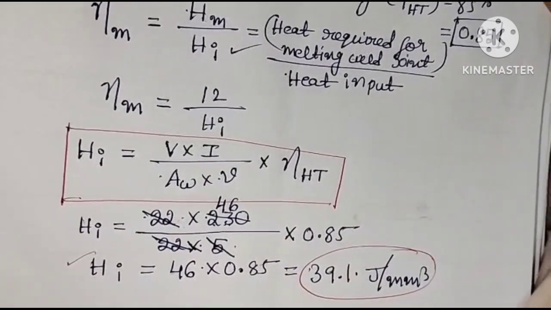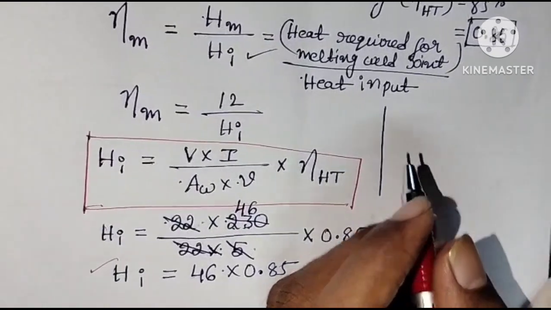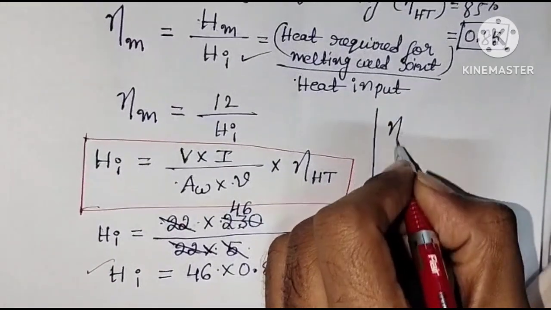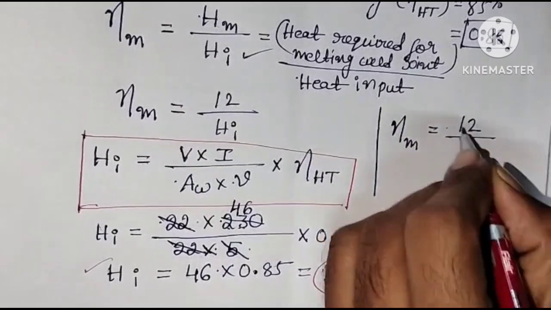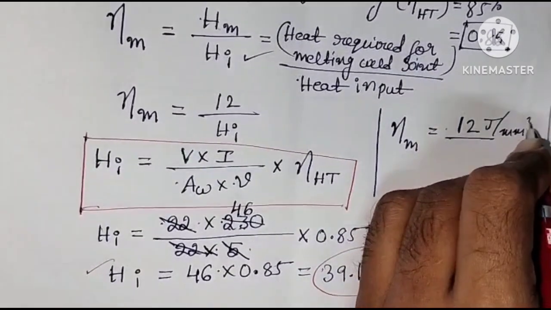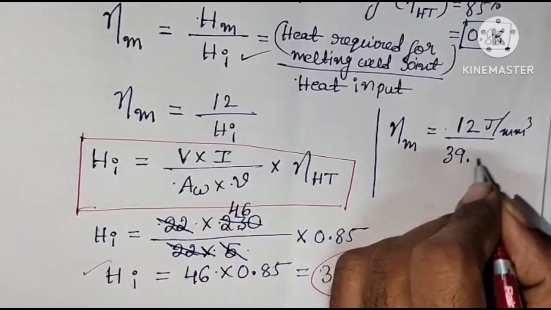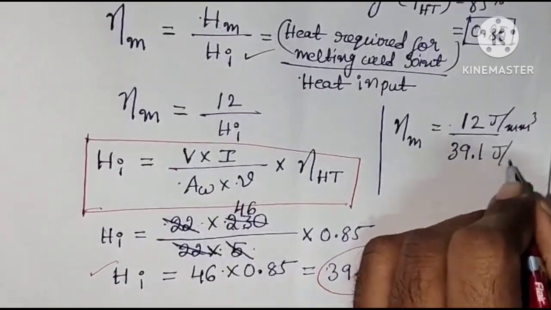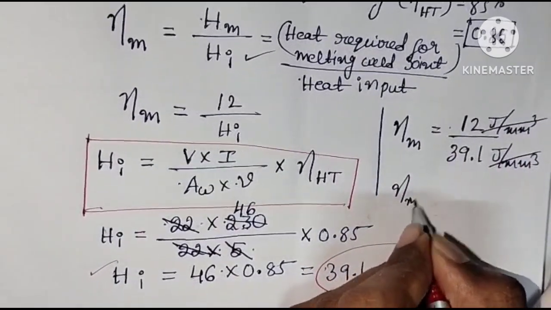Now let us find melting efficiency. Now melting efficiency eta m is equal to heat required for melting, 12 joule per mm cube, divided by heat input, 39.1 joule per mm cube. So joule per mm cube gets cancelled.